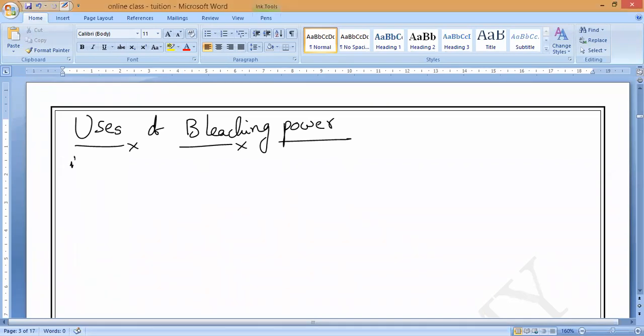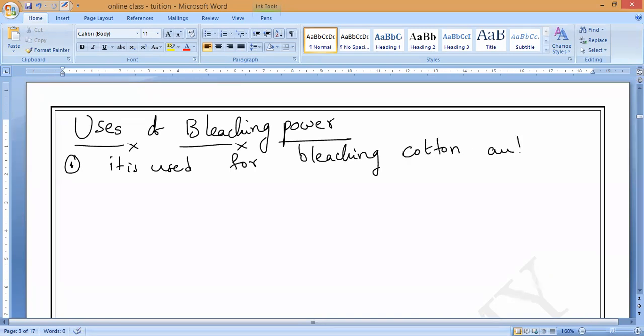So the first use of bleaching powder is very, very important, guys. Everybody remember. It is used for bleaching cotton and linen in the textile industry. What do you mean by bleaching? Means removing color. Do you understand, guys? Yes, sir. So bleaching cotton as well as linen cloth in the textile industry.